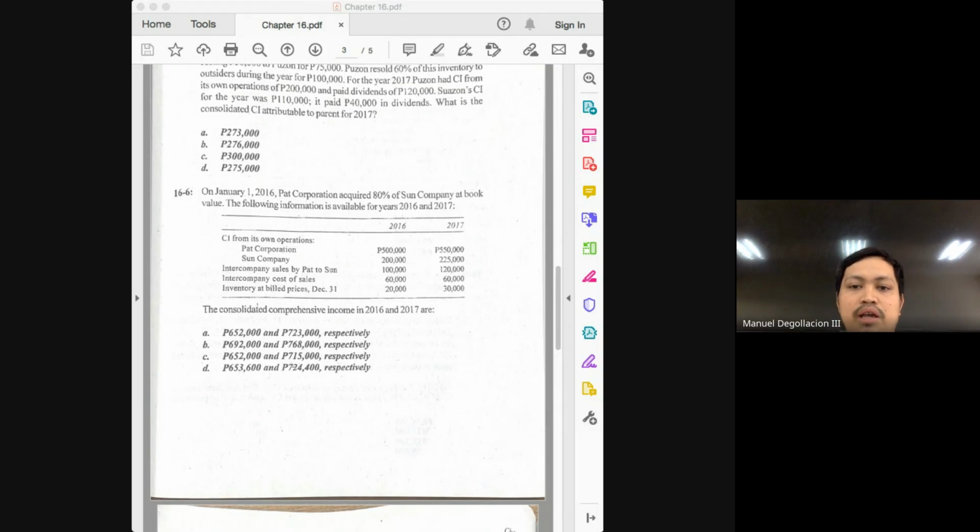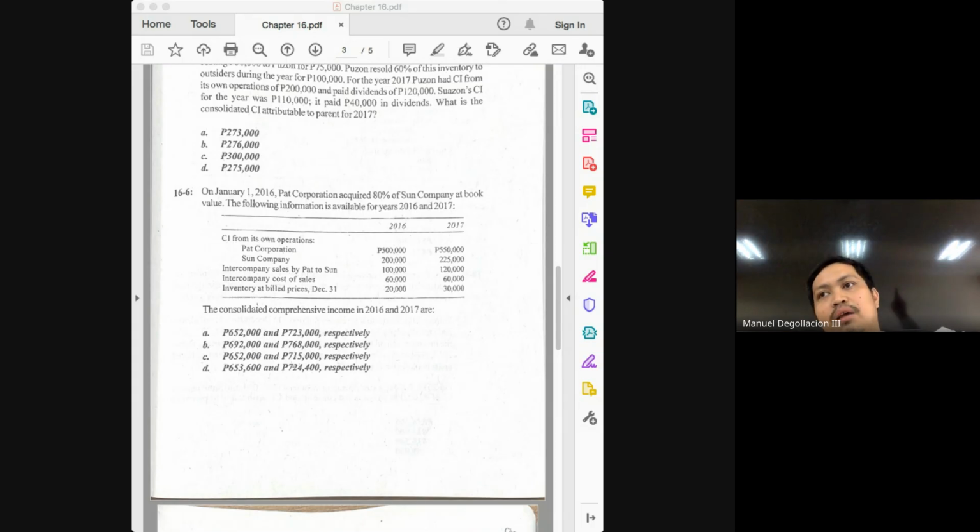Here, we start with the income of the parent from its own operations in the amount of 550,000. Okay? And as further proof, class, that the adjustments here are really just caused by timing of the sale to outside parties, the positive adjustment in 2016 will be a negative.